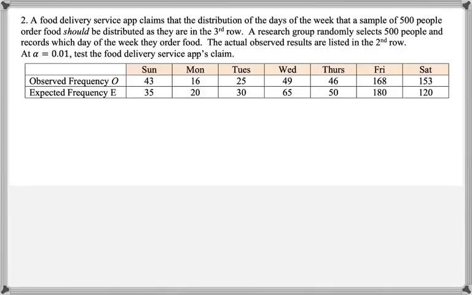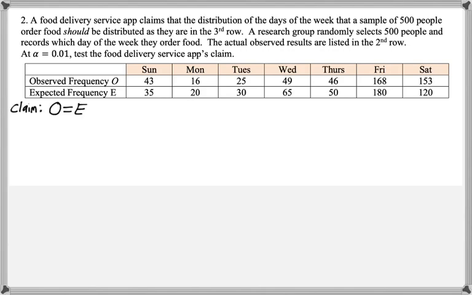A food delivery service app claims that the distribution of the days of the week that a sample of 500 people order food should be distributed as they are in the third row. A research group randomly selects 500 people and records which day of the week they order food. The actual observed results are listed in the second row. At alpha equal to 0.01, test the food delivery service app's claim.